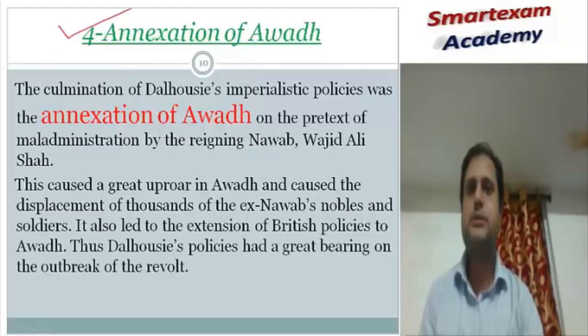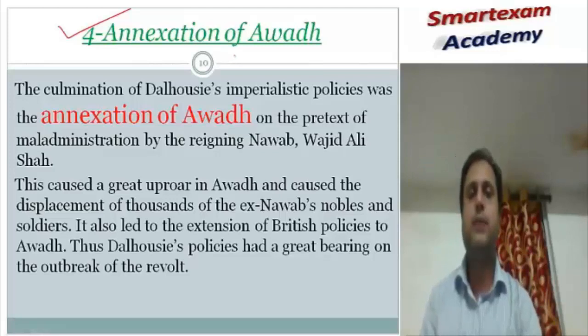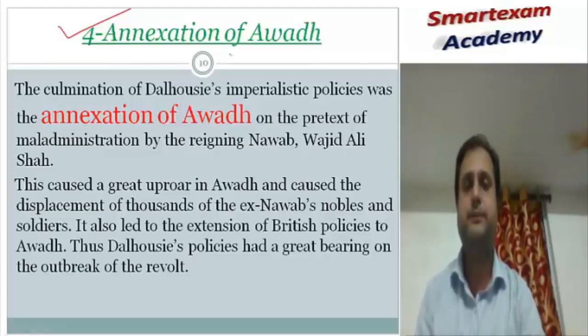Next one, annexation of Awadh. Awadh was also annexed. It was included into the British Empire because of the maladministration, because of the mismanagement. At the time of the rebellion of 1857, the Nawab of Awadh was Wajid Ali Shah.